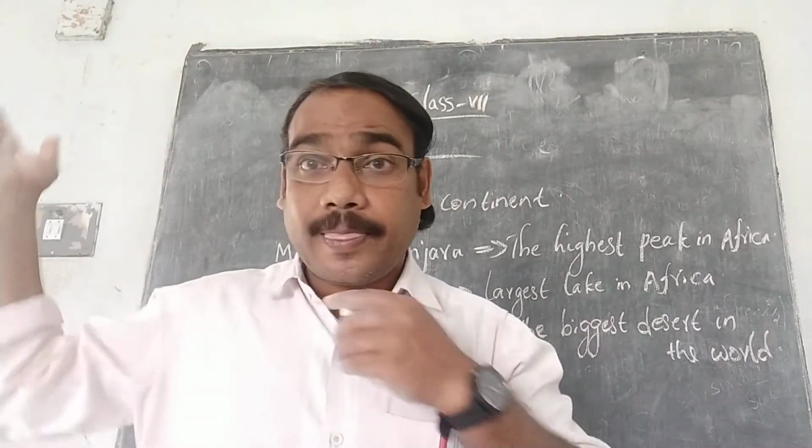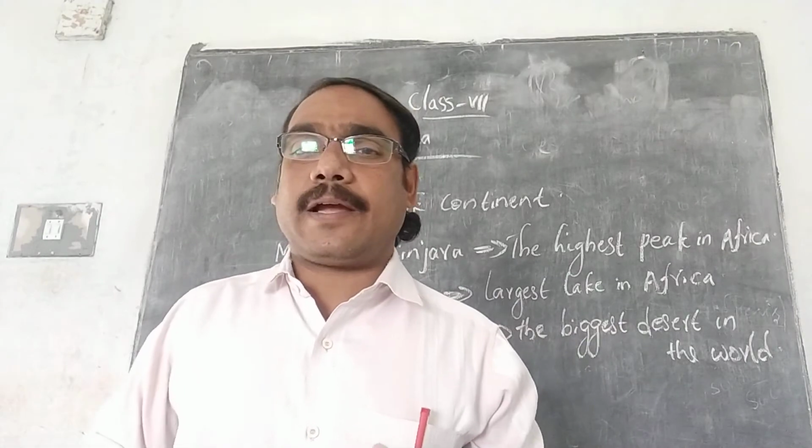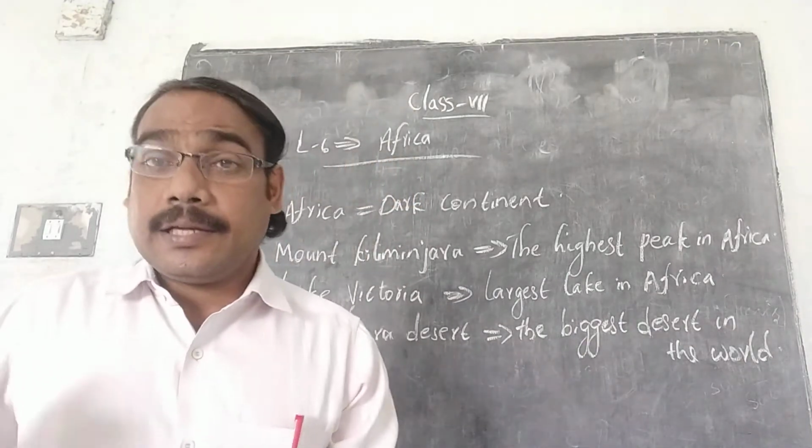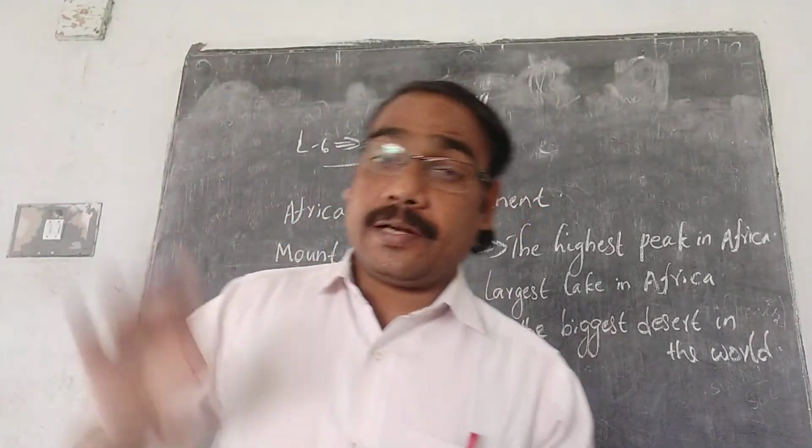Timber means wood, the wood of trees, the wood business. So these countries exported African timber to their own countries.